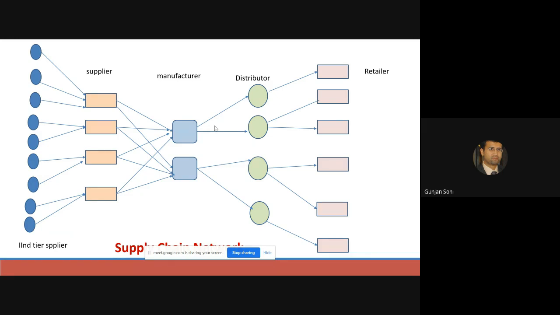Okay, so let me give you an example of horizontal and vertical integration. Vertical integration means that from supplier till the retailer, everything, including the transportation fleet, is owned, a totally 100% vertically integrated supply chain. Do you know anyone who has that kind of vertically integrated supply chain?